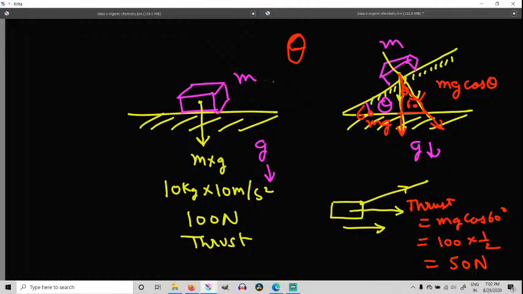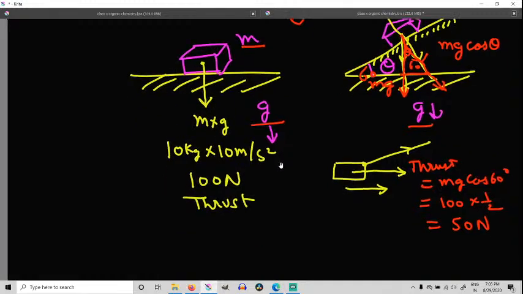And we can derive the vertical component and the horizontal component of a force. Got it? So we are here deriving the vertical component as compared to the surface. The mass of the body was same, the acceleration due to gravity was same in both the cases, but you see that when the surface is inclined, then the thrust changes. So thrust is the perpendicular force acting on a body. I hope you have understood. You'll be studying this in detail in class 9 when I teach you work, power and energy. Got it?